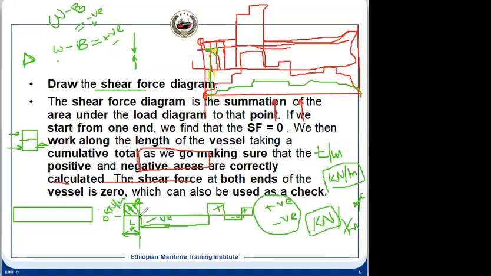At this point, the value we get, the area under this curve, will be our shearing force diagram. The shearing force will increase like this, because as we move in this direction, the total area is increasing, so it will increase uniformly.